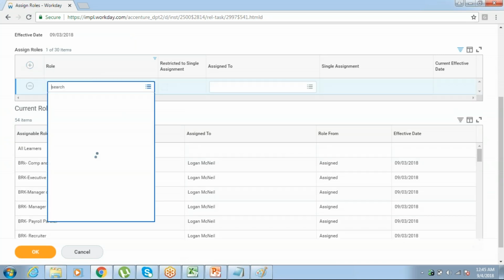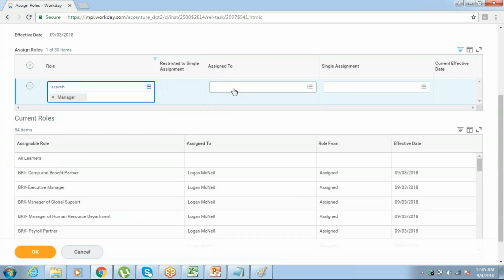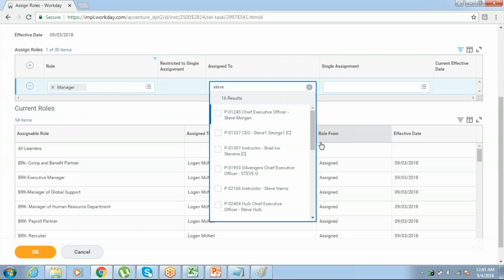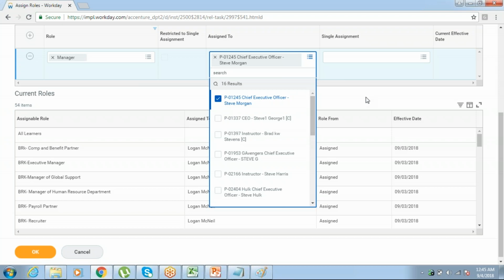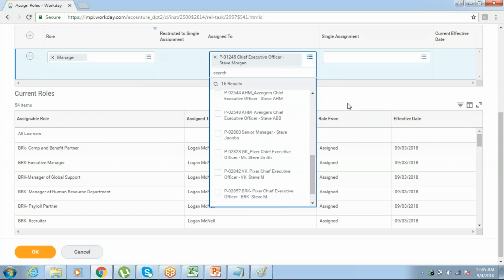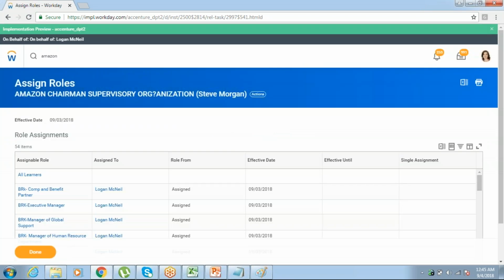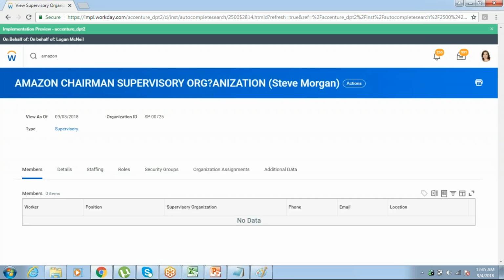Now add your role. I'll take CEO. Because I don't have chairman, I'm taking CEO. So let it be. We will create a role and then we will assign it. Okay. Done. Now see here, Steve Morgan is my manager to this organization.